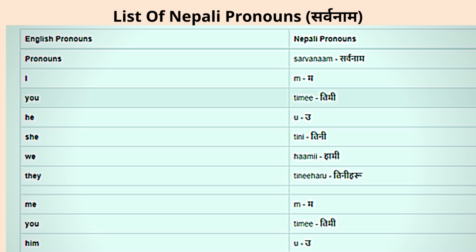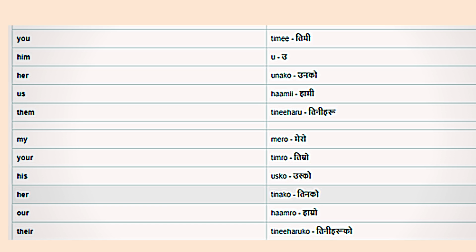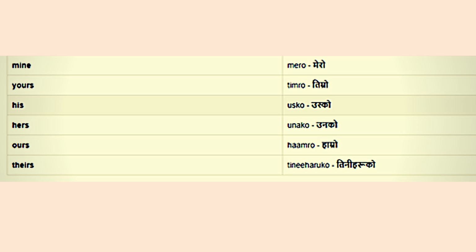I means "ma", you means "tini", he means "u", she means "tini", we means "hami", they means "tiniharu", me means "ma", you means "tini", him means "u", her means "unko", us means "hami", them means "tiniharu", my means "mero", your means "timro", his means "usko", her means "tinko", our means "hamro", their means "tiniharuko", mine means "mero", yours means "timro", his means "usko", hers means "unko", ours means "hamro", theirs means